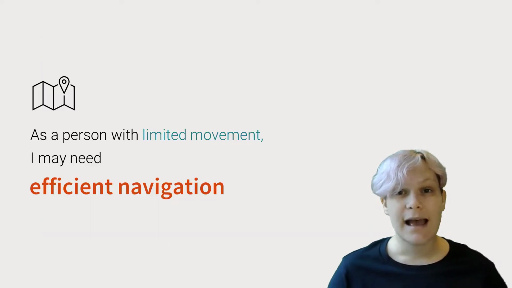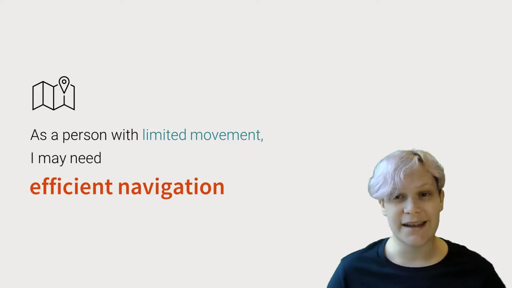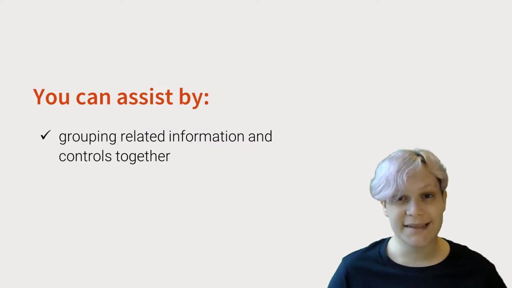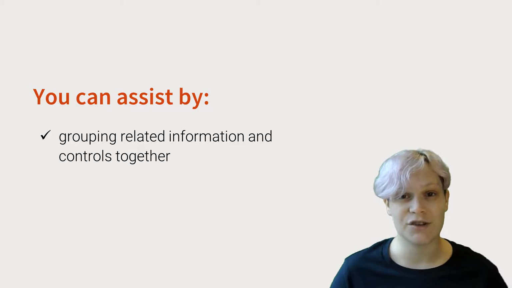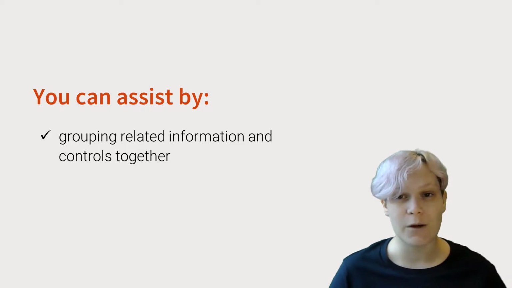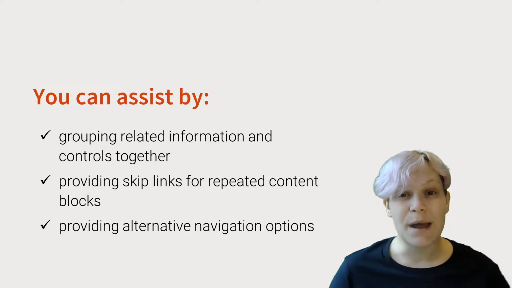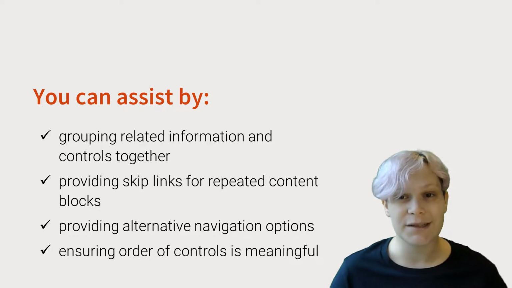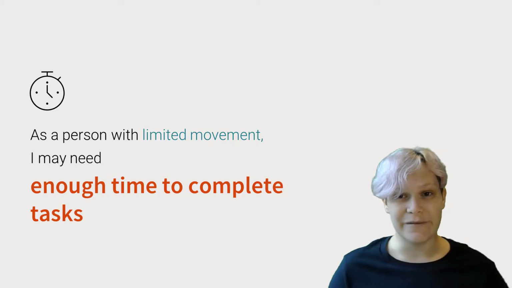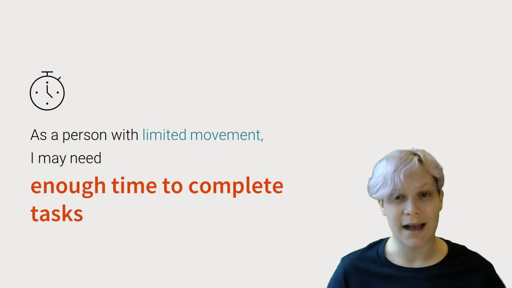In order for these assistive technologies to be their most useful, there are some key ways to improve the experience of people with limited movement. As a person with limited movement, I may need efficient navigation. You can assist by ensuring related information and controls are grouped together to reduce movement required to navigate, by providing skip links for repeated content blocks, and by providing alternative navigation options, as well as ensuring order of controls is always meaningful and efficient.